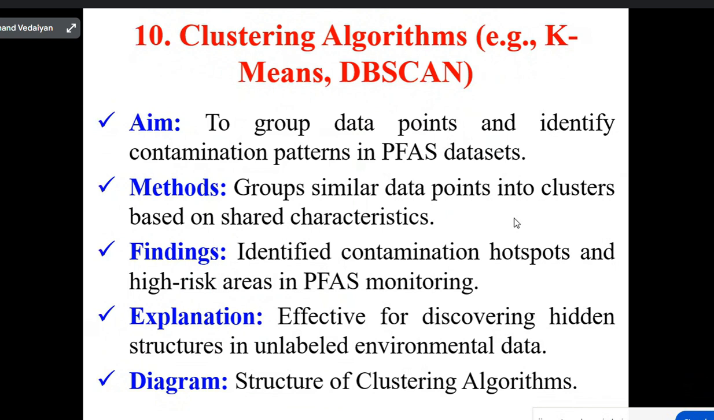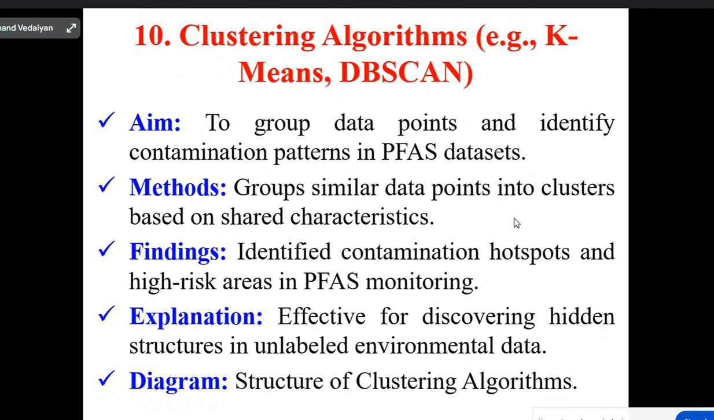Perfect answer. The expansion for DBSCAN is density-based spatial clustering for applications with noise. Perfect, Ramchand, you are now up to the mark. Clustering means a group of objects having similar behavior in nature. We have popular clustering techniques like k-means and DBSCAN to group data points and identify contamination patterns in PFAS datasets.